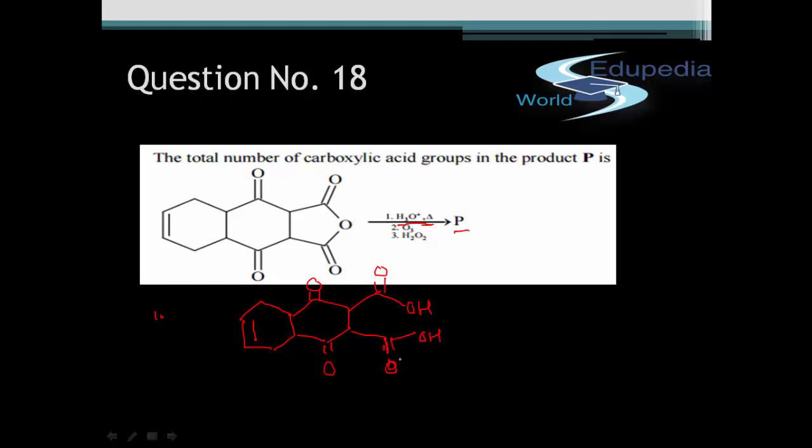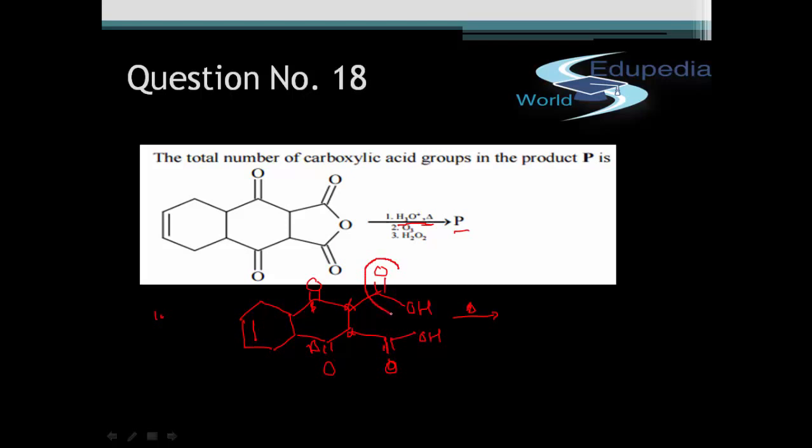Okay, fine. Now if you try to observe closely, each of these two acidic groups, COOH and COOH, is a beta keto acid. This is also a beta keto acid and this is also a beta keto acid. Beta keto acids on slight heating undergo decarboxylation.